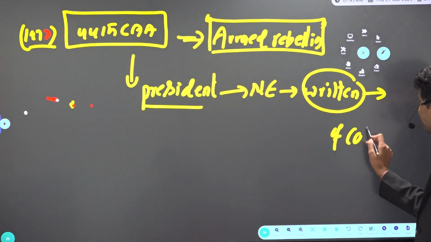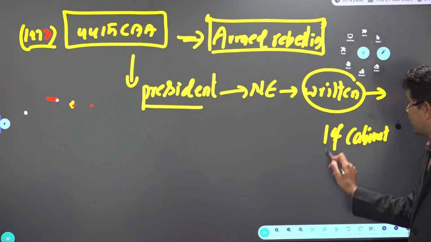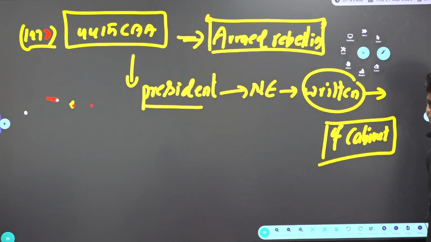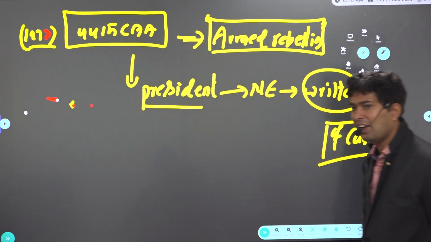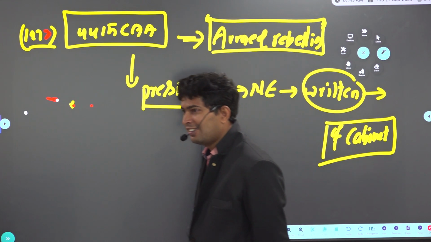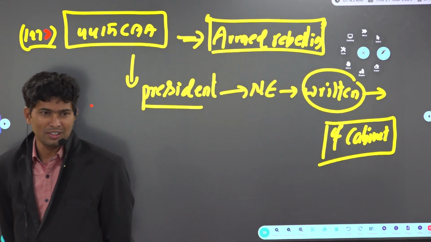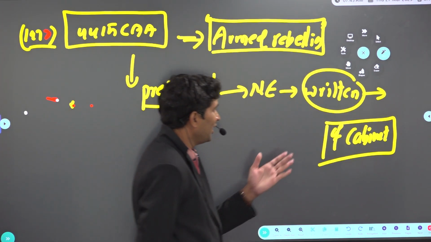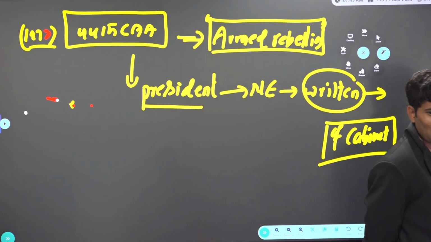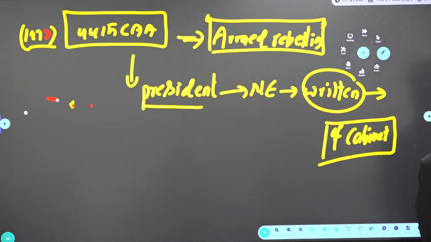Why, sir, this? Because before, whatever the PM said was assumed to be the order of the Council of Ministers. Indira is India, India is Indira. That was the theme. From there, not only Indira should be considered; the Council of Ministers' decision also should be considered. What does it mean? Just because the PM is saying so, the President should not impose national emergency unless there is a written recommendation from the cabinet. Which means collectively they have to take a decision. Unilaterally the PM alone cannot dictate the terms. That's the meaning.